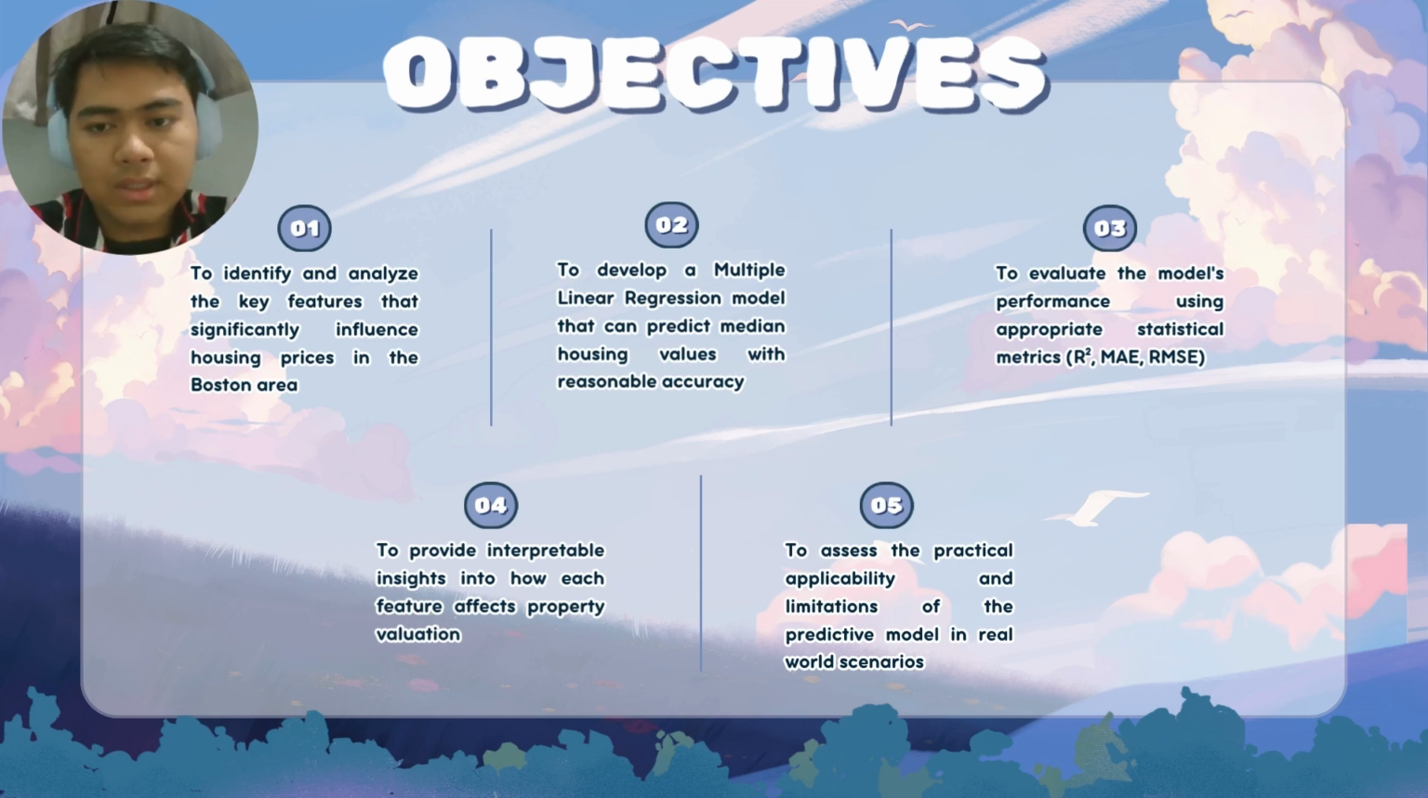Objectives for our model are to identify and analyze the key features that significantly influence housing prices in the Boston area, to develop a multiple linear regression model that can predict median housing values with reasonable accuracy, to evaluate the model's performance using appropriate statistical metrics, to provide interpretable insights into how each feature affects property valuation, and to assess the practical applicability and limitations of the predictive model in real-world scenarios.